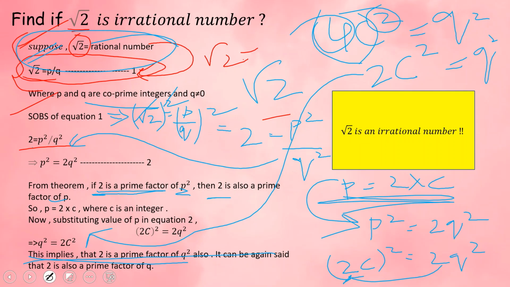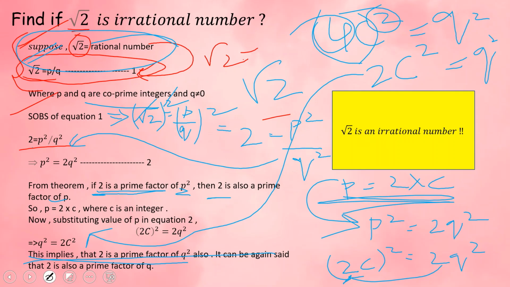Similarly, we can justify the statement from the beginning that if p is a prime number, then root of p is an irrational number. It can be proved that for any prime number p, root p is an irrational number. This is one way of finding whether root 2 is an irrational number or not. There are many irrational numbers.